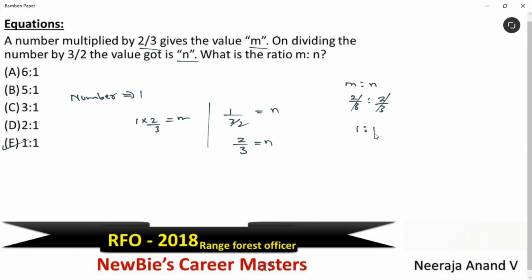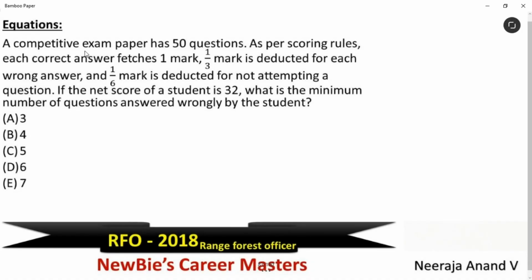Very simple question. Next equation question is, a competitive exam paper has 50 questions. As per scoring rules, each correct answer fetches 1 mark. 1 by 3 mark is deducted for each wrong answer and 1 by 6 mark is deducted for not attempting a question. If the net score of a student is 32, what is the minimum number of questions answered wrongly by the student? This is complete equation question.